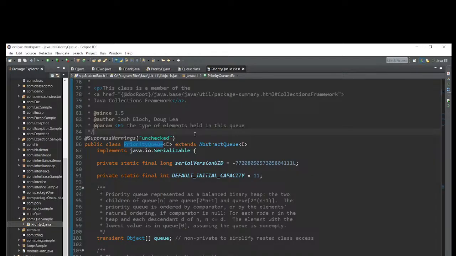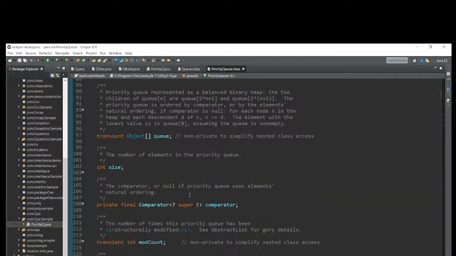This is the basic rule of inheritance, right? The subclass has specific methods, and from the parent class some methods also come. It is called code reusability.